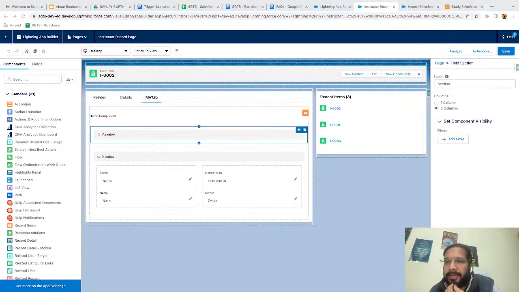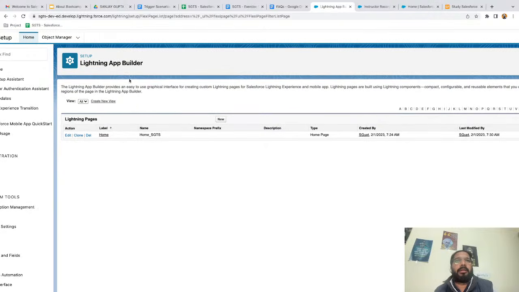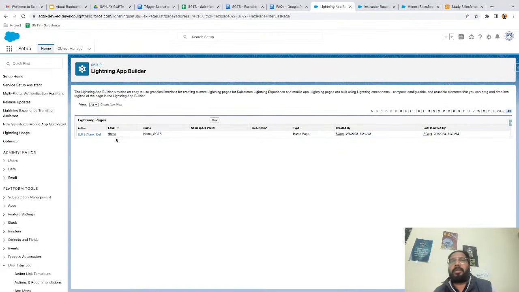So next is how can I identify standard and custom homepage? If you give label home to custom homepage. So basically, if you create any custom homepage, that will be available here under this Lightning App Builder. And all the standards are already assigned. So if you have created any custom, that will be available here. And whenever we activate any custom page, that time we decide with which application it will be available. So activation is important to assign a particular home page to a particular app.